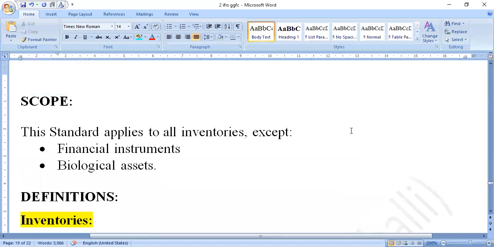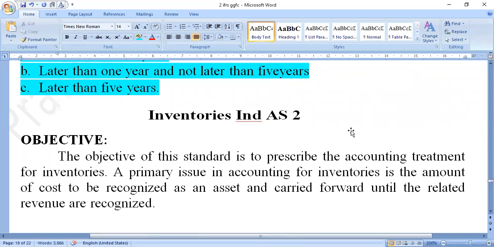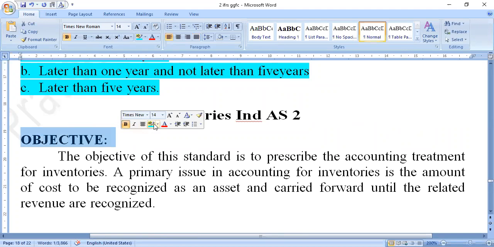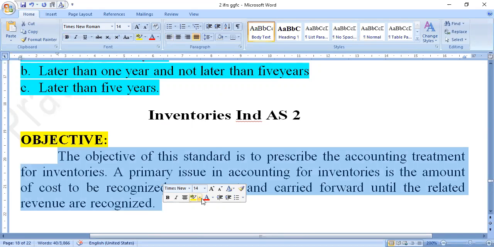After this, the most important concept here is the objective. Why do we have to study this inventories concept? What is the main objective to study the inventories concept?